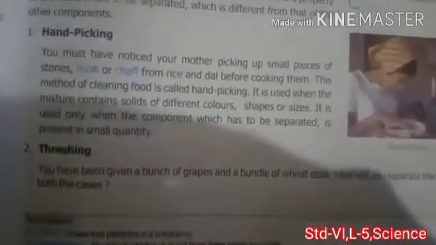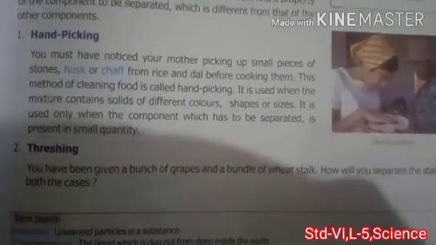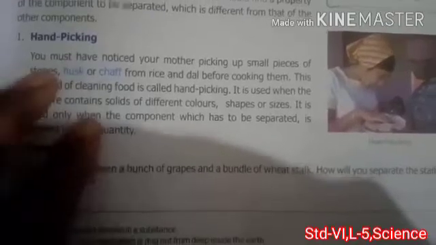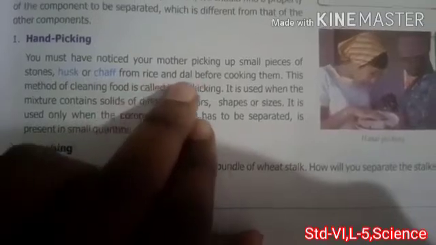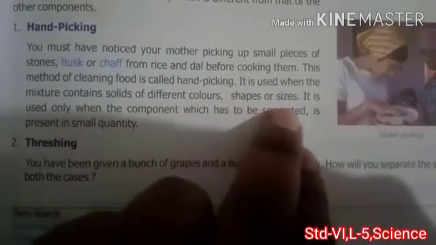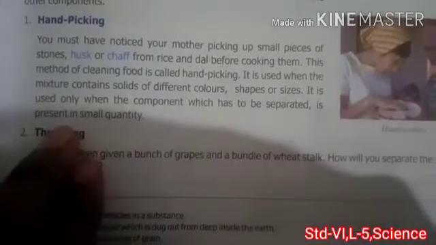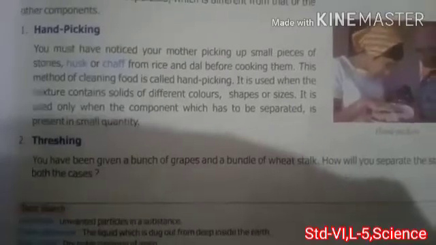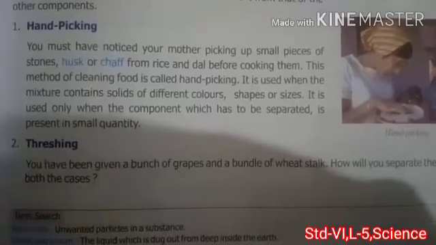So the first method is hand picking. Have you seen your mother picking the stones from the rice before she cooks, right? You must have noticed your mother picking out small pieces of stones, husk and chaff from the rice and dal before cooking them. This method of cleaning food is called hand picking. It is used when the mixture contains solids of different colors, shapes or sizes. It is used only when the component which has to be separated is present in a small quantity, right? Because they are in a small quantity, hand picking is suitable for that.